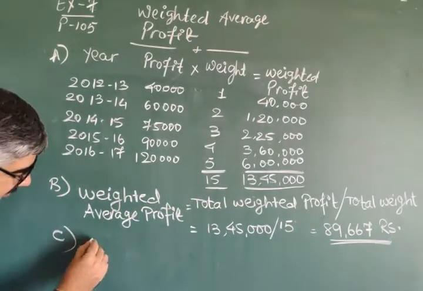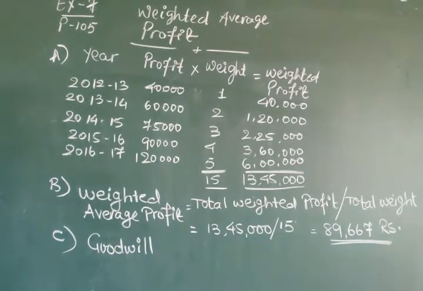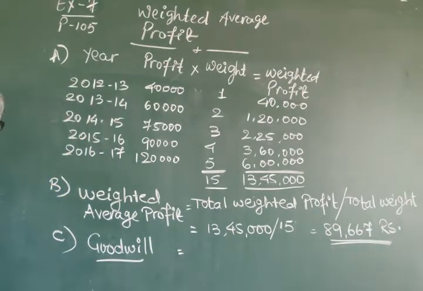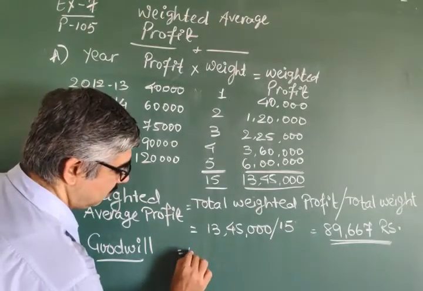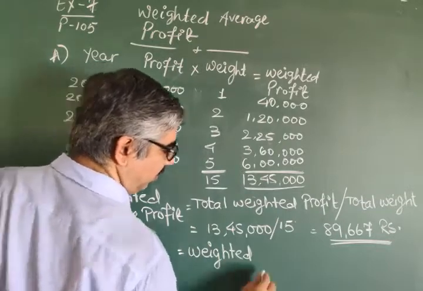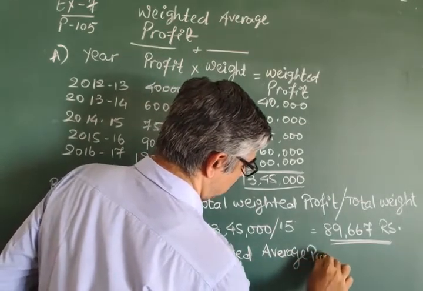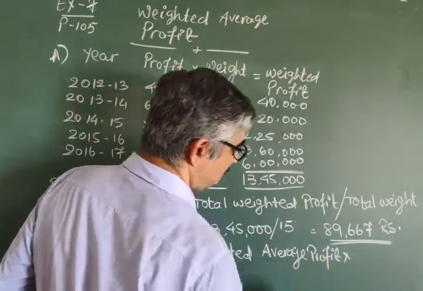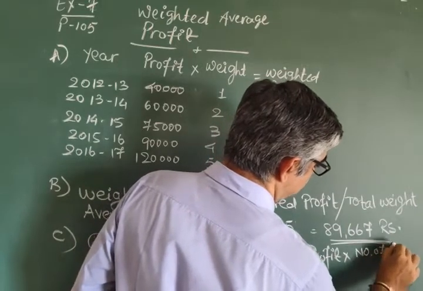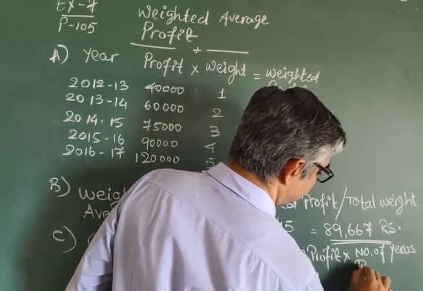Now the third step. Goodwill. They already said. Goodwill equals, what is the formula? Yes, weighted average profit into number of years purchase.